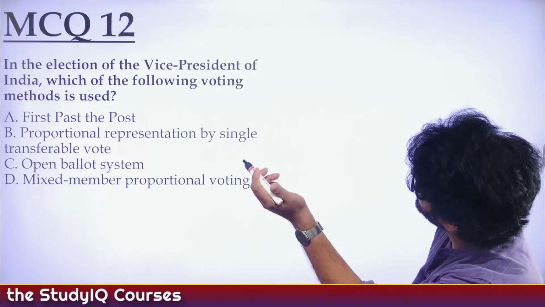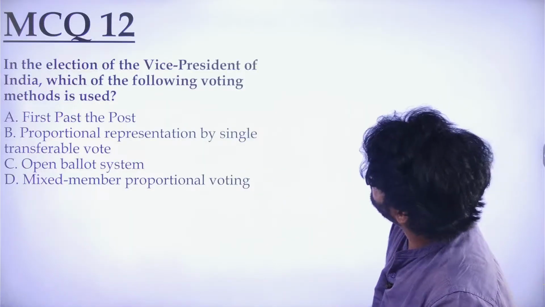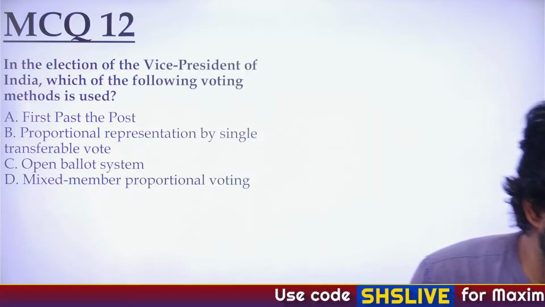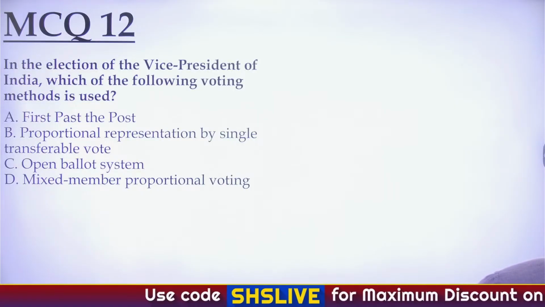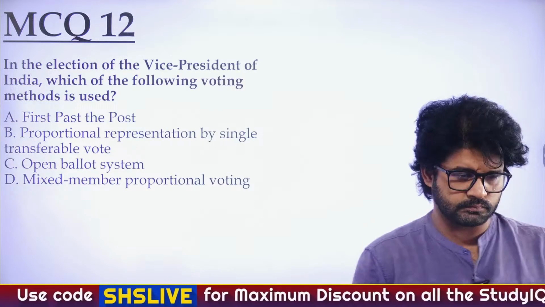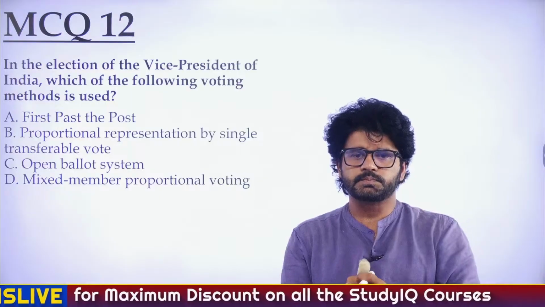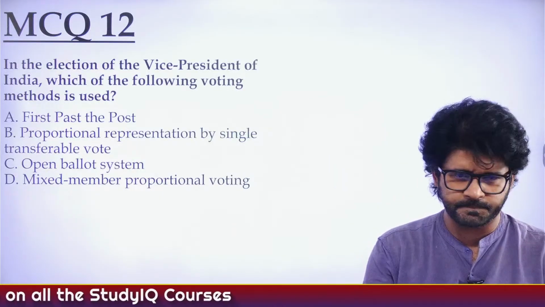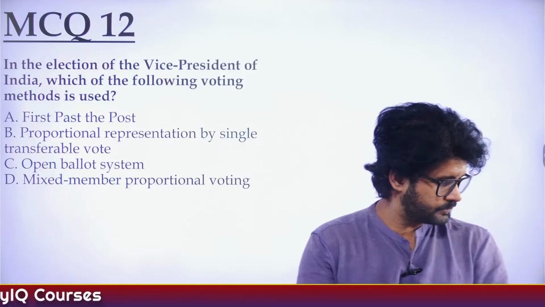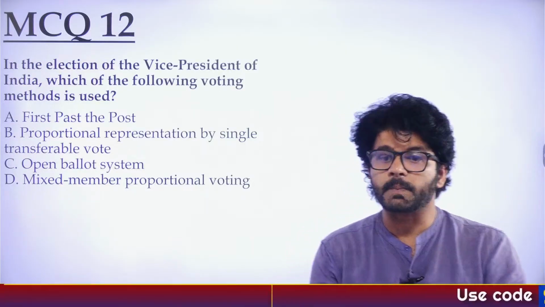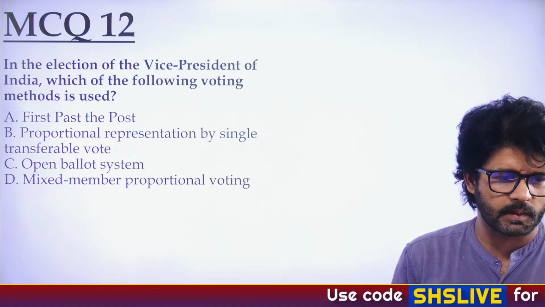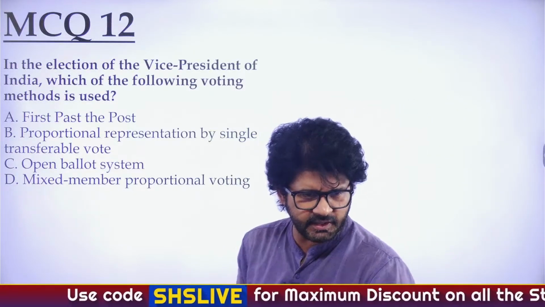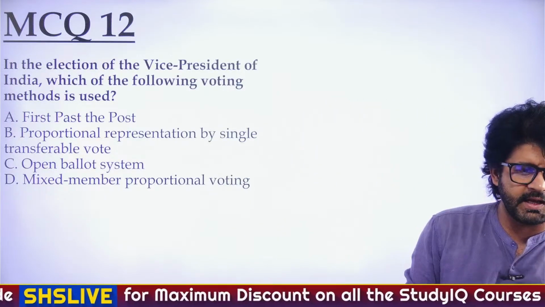MCQ 12. In the election of Vice President of India, which of the following voting methods is used? First past the post, proportional representation by single transferable vote. Question number 12, and Chepandi is fast.